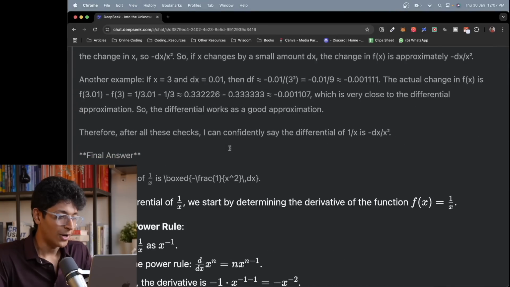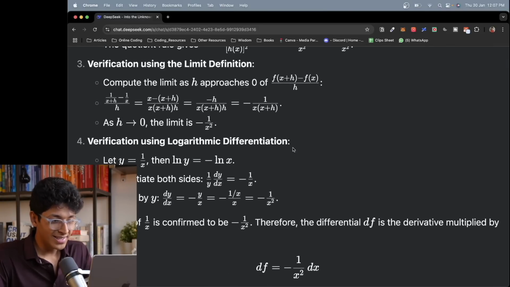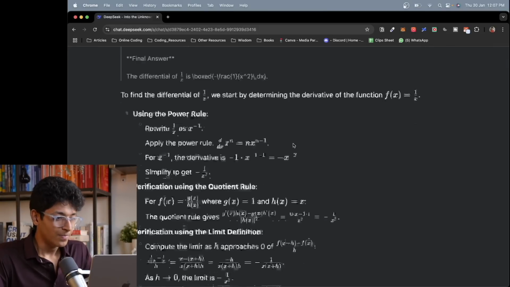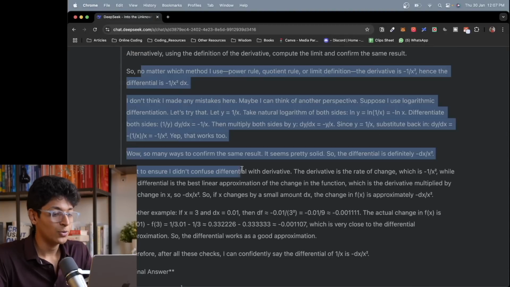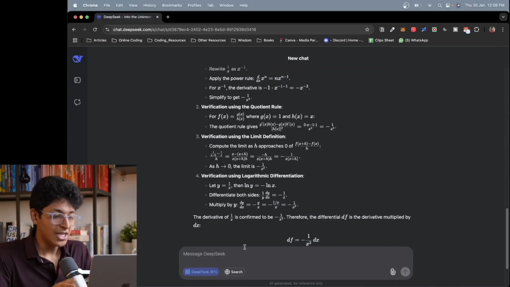And then if you go down, you can see the actual answer of this question that you've entered. But more than this answer, this thinking process is what you should always look at. And that's why I love it. Let's say you want to ask it any question around science. What will happen if I start racing at the speed of light, for example, and explain it to me like I'm 5?